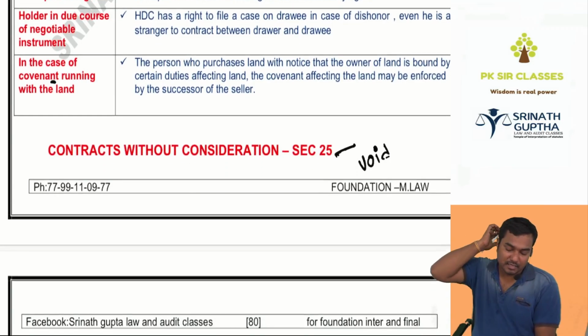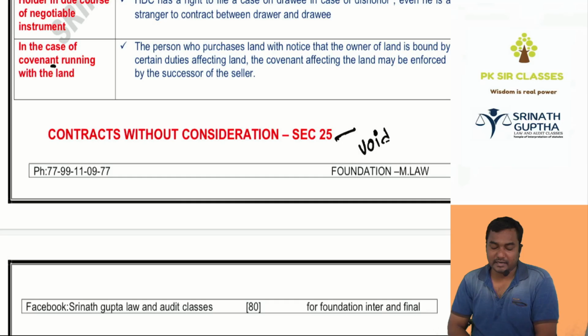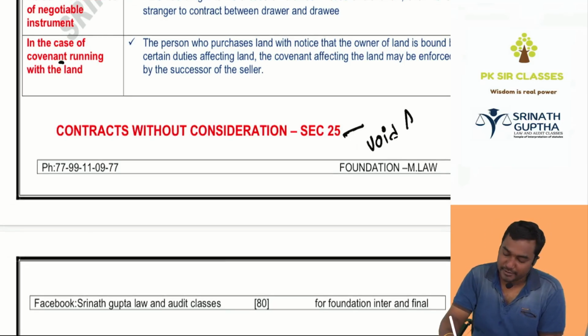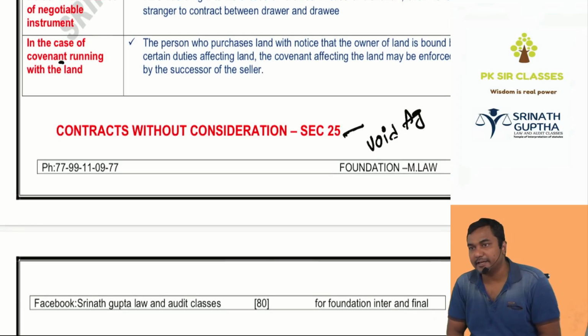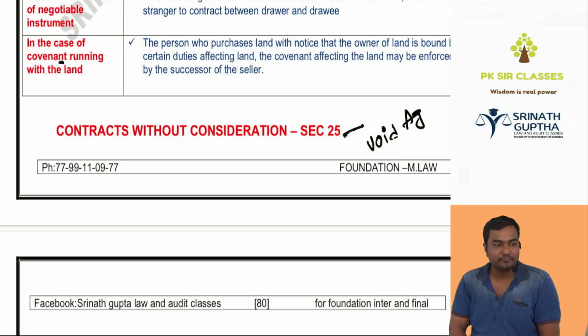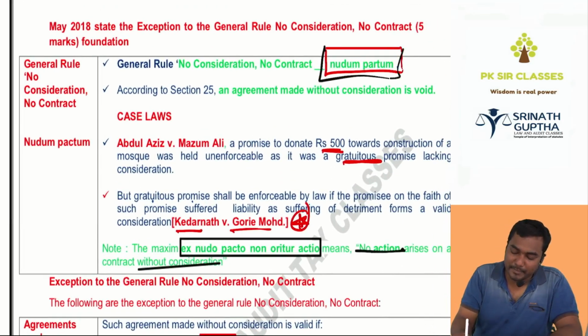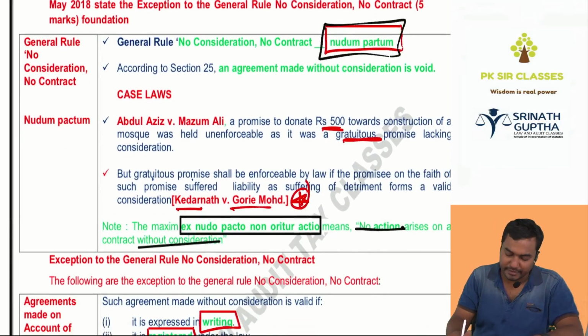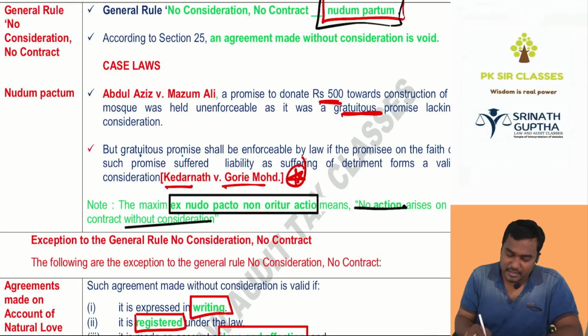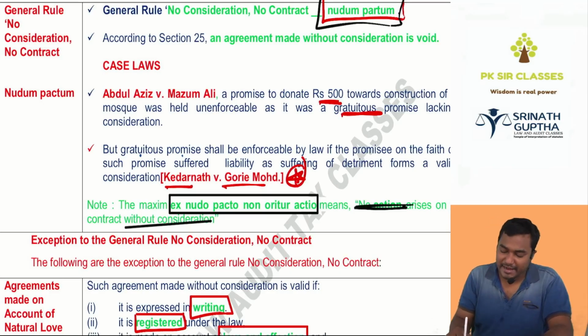Next concept is no consideration, no contract. A contract without consideration is a void agreement. Void, because as per Section 10 of the Indian Contract Act, valid, lawful consideration is one of the essential elements. If there is no consideration, it will not mature into a valid contract; it will die as a void ab initio agreement itself. No consideration, no contract. It is also known as nudum pactum. Nudum pactum means no consideration, no contract. And there is a Latin quotation, ex nudo pacto non oritur actio, which means no action will arise without a consideration.